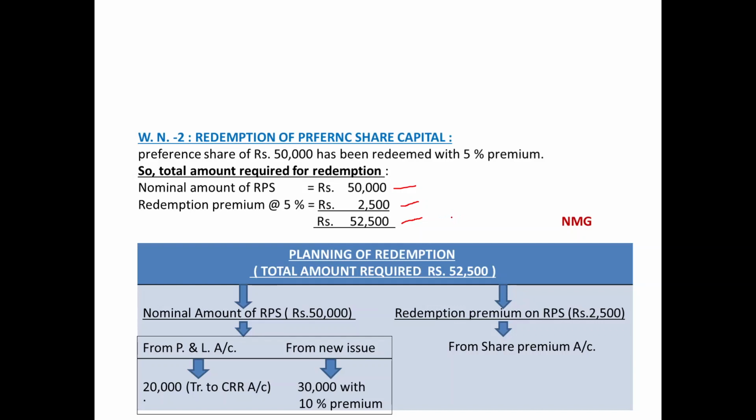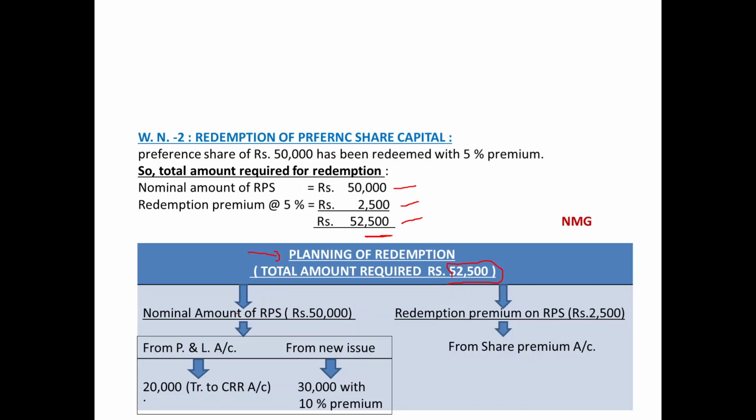Once we have arrived at the total amount required, let us give a chart for the planning of redemption, on the basis of which later on you can directly go for the posting in the concerned ledger accounts, or if you want to give the journal entry, it can also be given on the basis of this planning or chart. Total amount required, as we saw in the last step, 52,500, having two components.